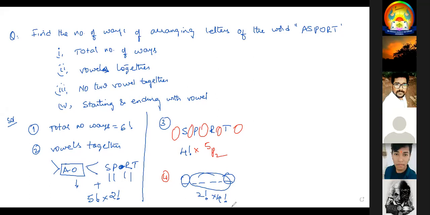Third one, no two vowels together. Whenever they say no two vowels together, first we have to arrange the consonants. S, P, R, T, 4 can be arranged in 4 factorial ways. Now in between, how many places are there? 1, 2, 3, 4, 5. These 5 are for A and O. So 5 blanks are there, 2 letters are there. It is called 5P2.